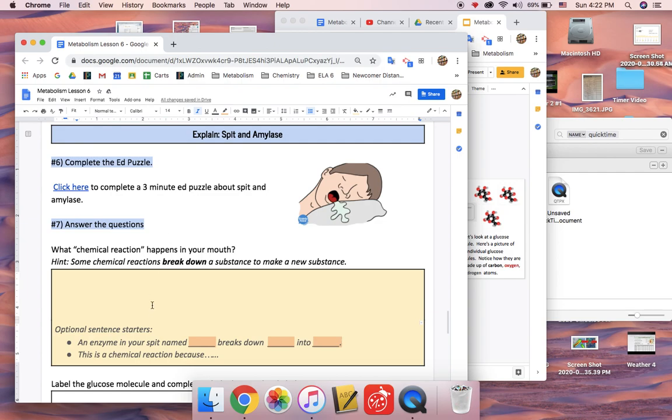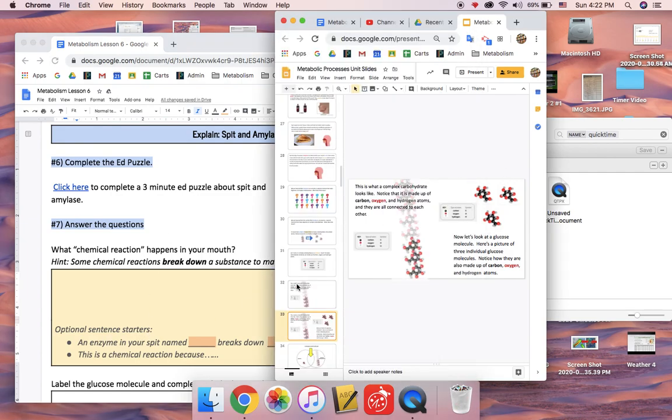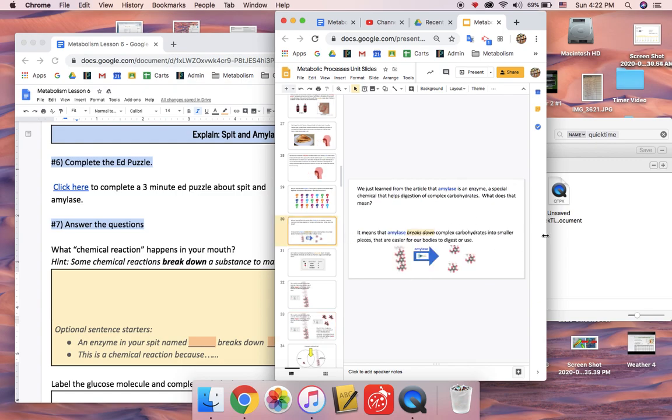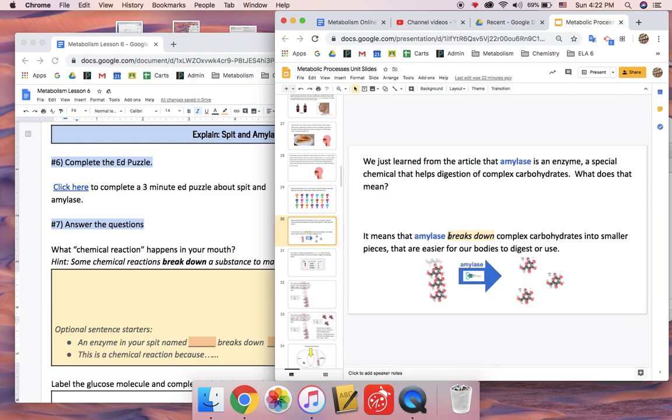So now let's look at the questions. There's an enzyme in your spit named, what's it called? It's named, and it breaks down into glucose molecules.